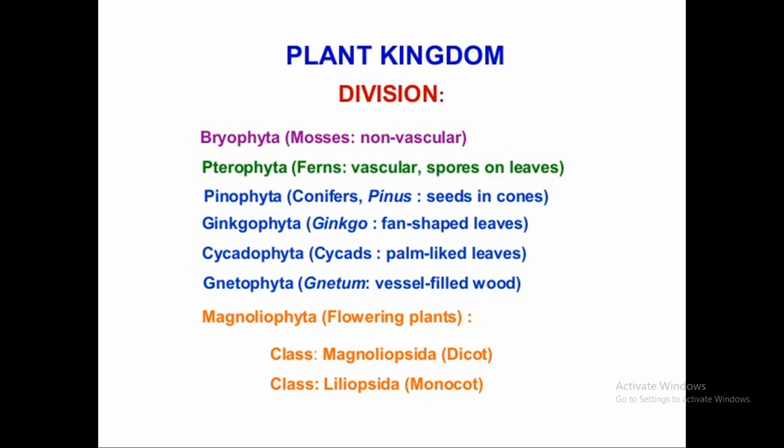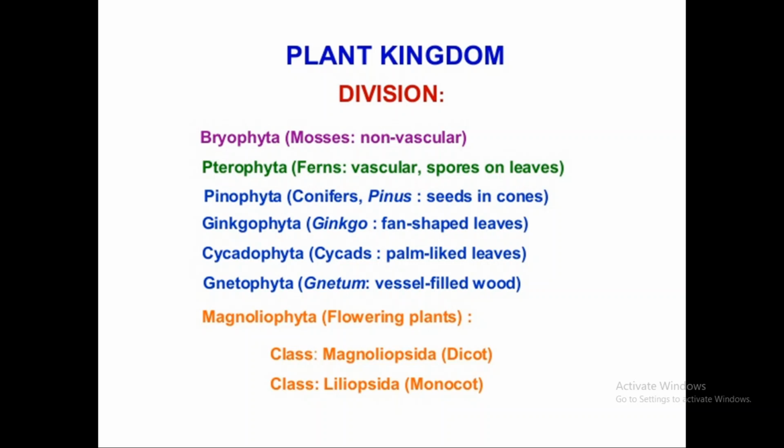After the amphibians of the plant kingdom, the second group is Pteridophyta, the first vascular plant group to arise on earth. The group bears spores and leaves. The first leafy group in the evolution of the earth was Pteridophyta. After Pteridophyta, there are Pinophyta, which include conifers.